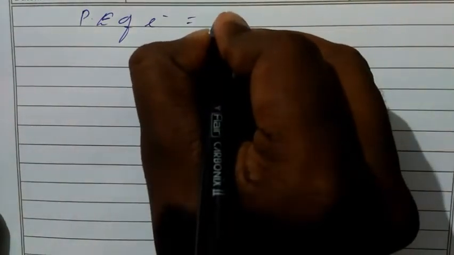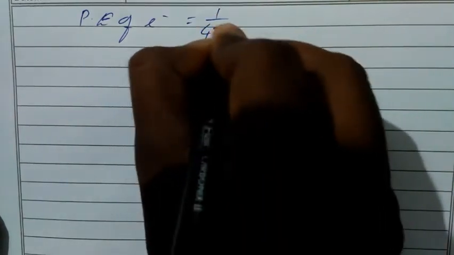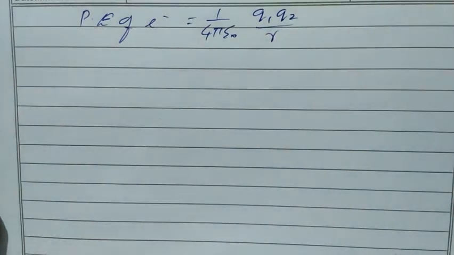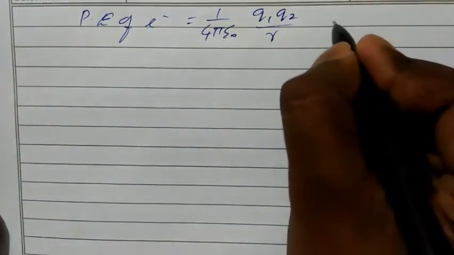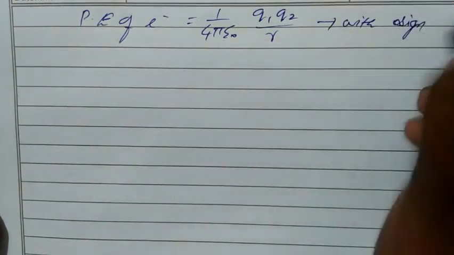But here we have considered an atom. So in atom we have two charges, positive charge as well as negative charge. So the potential energy will be k q1 q2 by r. So k value is 1 by 4 pi epsilon naught. Then q1 q2 by r. So this is the value of potential energy of electron. Okay. So we have to consider all the values with sign, because this is potential energy.